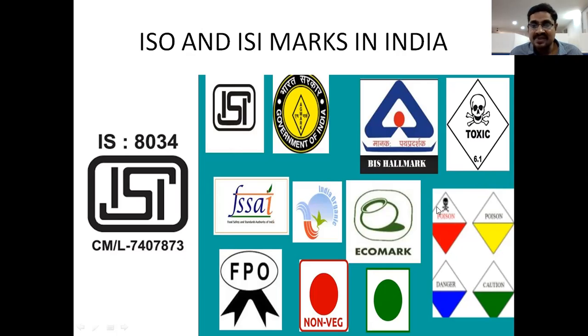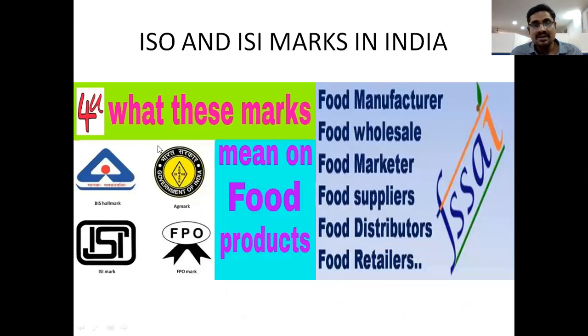This mark is meant for gold related activities, meaning gold, diamonds, jewelries, etc. Hallmarks, right? So look here: ISI mark, BSI hallmark, AGMARK, FPO and FSSAI are all for food related products.